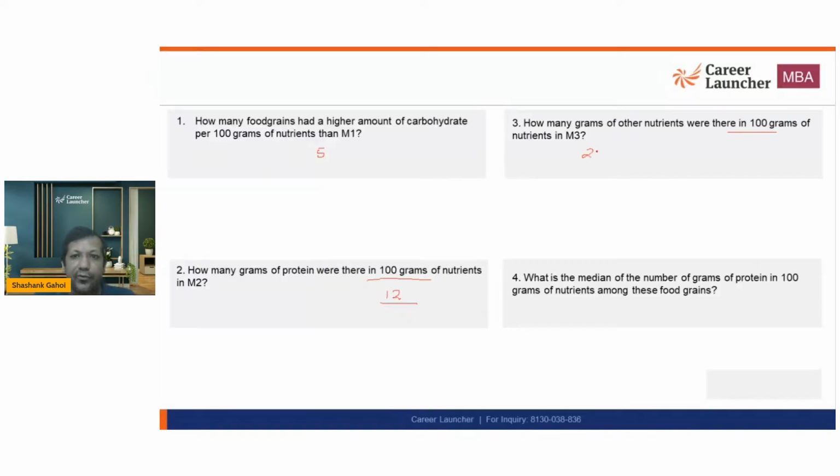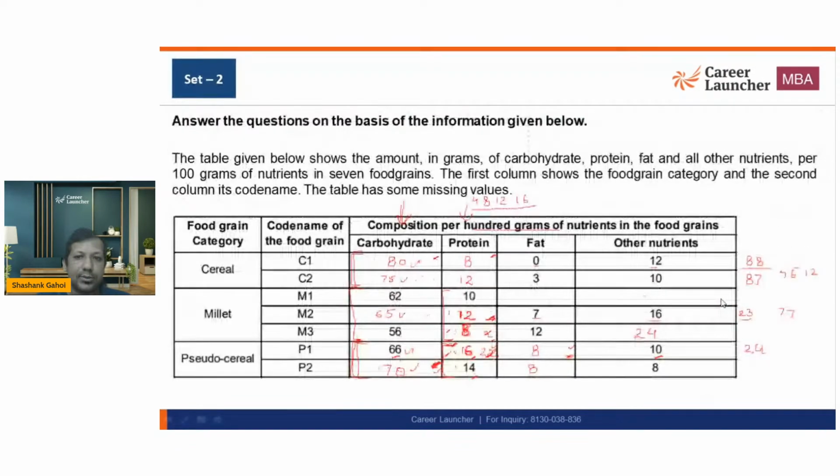Now the next one, what is the median number of grams of protein in 100 gram of nutrients of these food grains? So we are looking for the median of this. Okay, so we have 1, 2, 3, 4, 5, 6, 7.